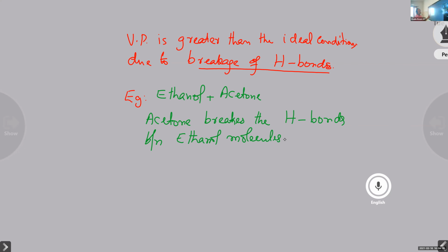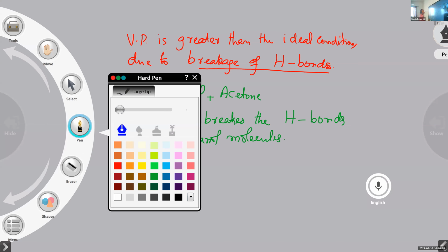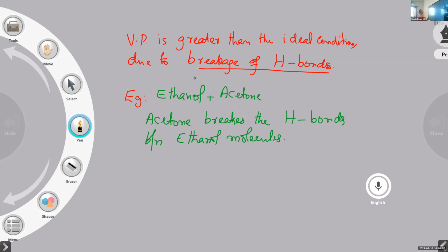There is strong intermolecular hydrogen bonding in ethanol. But when acetone is added into ethanol, the hydrogen bonds between ethanol molecules will be broken. Now you check the intermolecular attraction. What will be the nature of the intermolecular attraction? Say the intermolecular attraction will be like this.